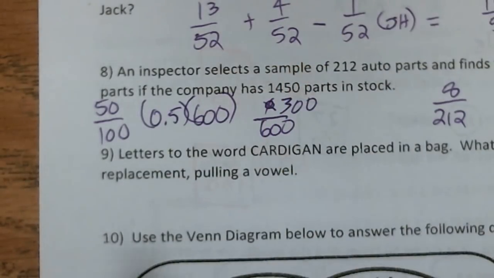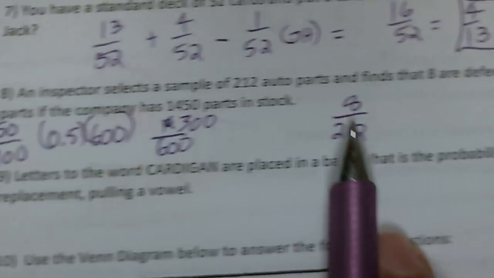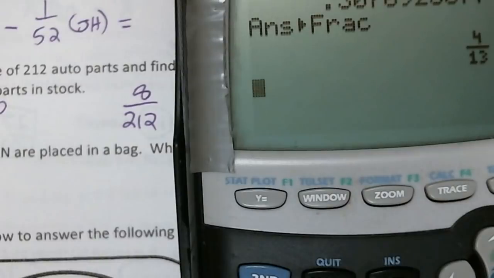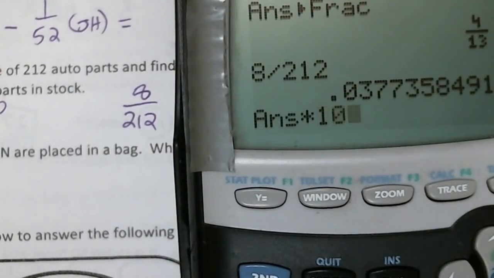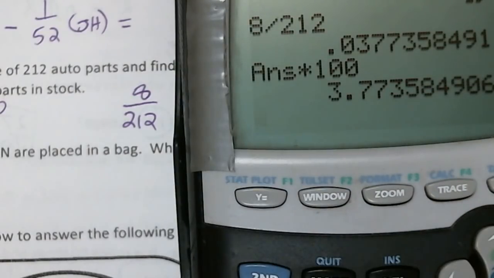Because 300 over 600 is the same thing as 50 over 100, right? So we're going to take that same concept here, except this is not 50%. You don't have to do this, but I'm just showing you for illustration purposes. 8 divided by 212, that's a decimal, times 100%. That means this inspector is finding a bad part about 3.8% of the time.